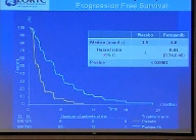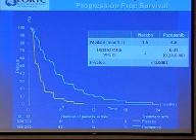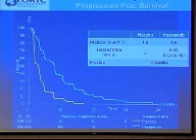So that's the median progression-free survival. It's a single point. Or we can look at what happens at 6 months, the PFS rate at 6 months. And you can see that about 30% of patients are still free of progression on pazopanib versus 5% on the placebo. So there are different ways of reporting these data.